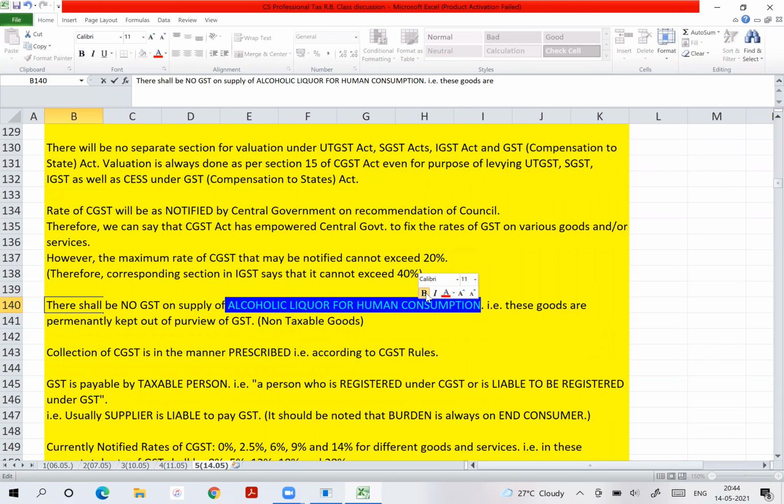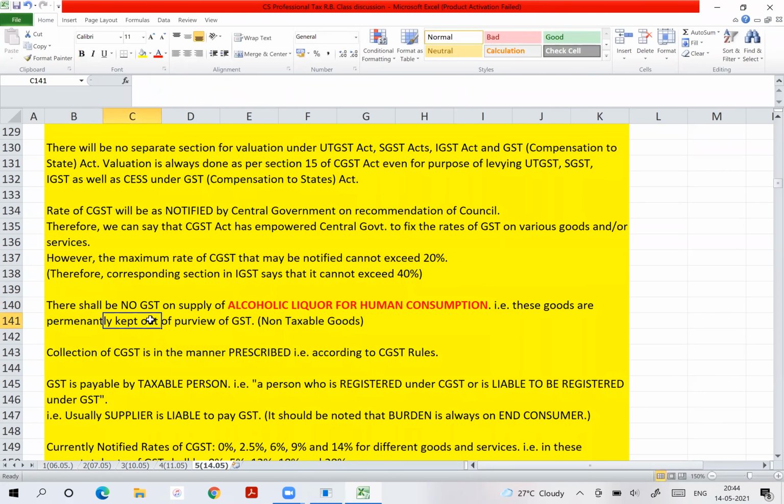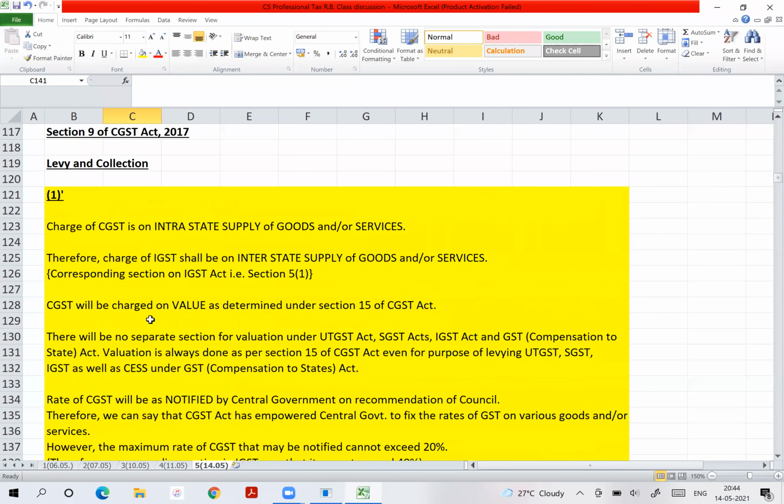Then you should understand that GST will be at a percentage notified by government on recommendation of the council. Are you getting the point? That means whether the rate of GST will be given in the act? No. But does the act give the maximum rate of GST? Yes. According to the act, the maximum rate of CGST is 20%.